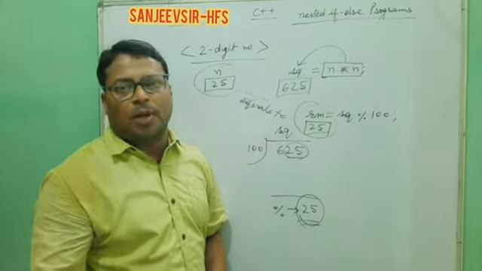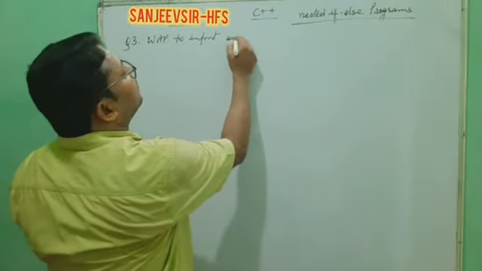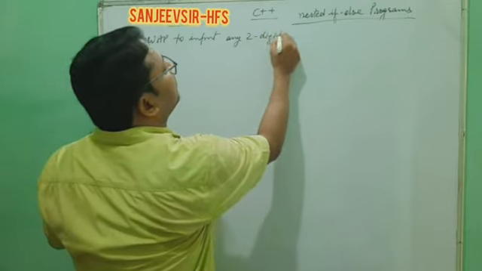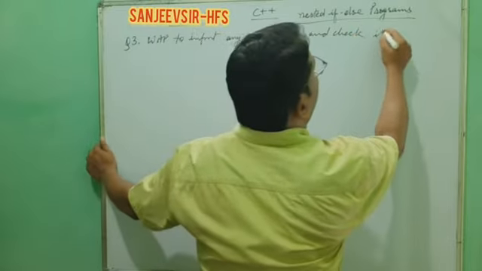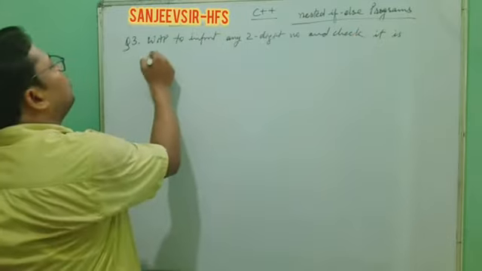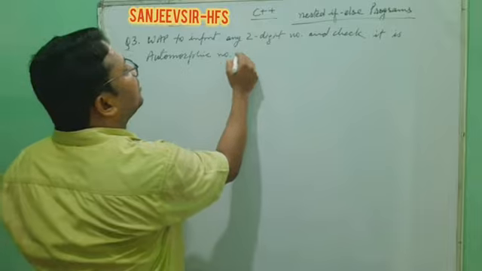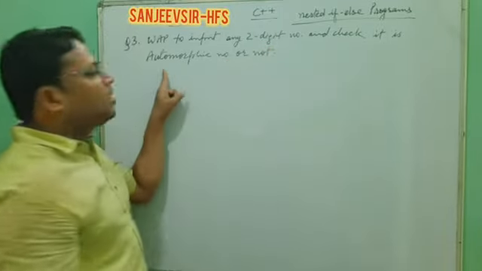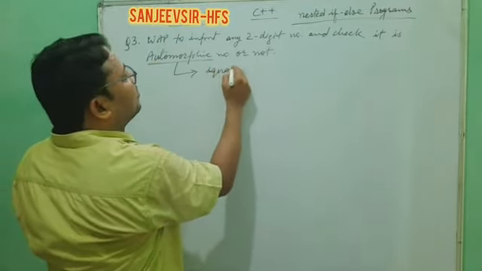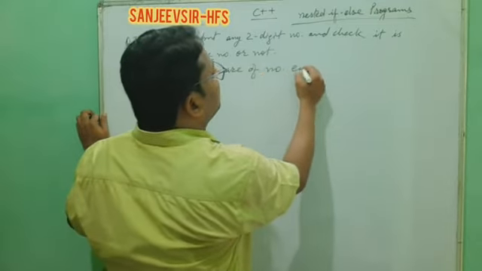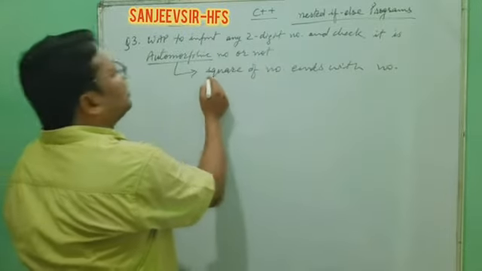Now we understand with a program, and I will write the question and the program. The question is: we have to input any 2-digit number and check whether it is an automorphic number or not. Automorphic means what? In the easiest way, the square of a number ends with the number.